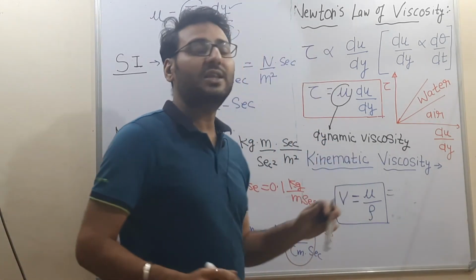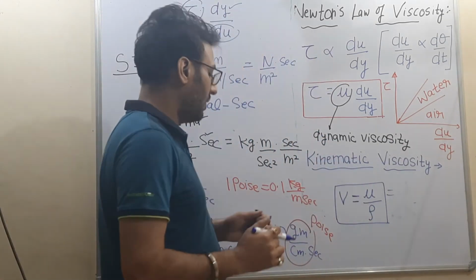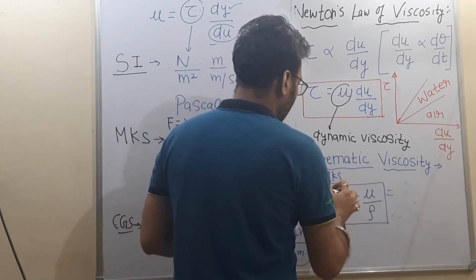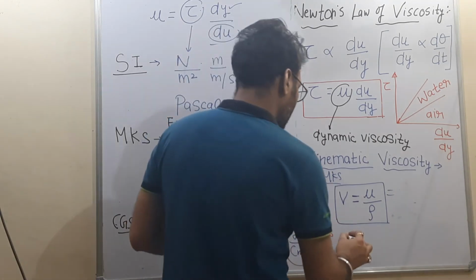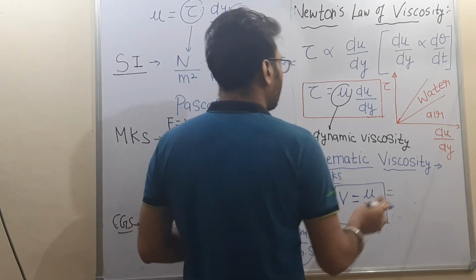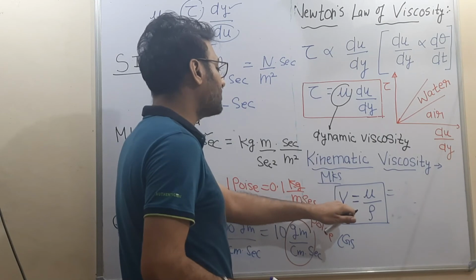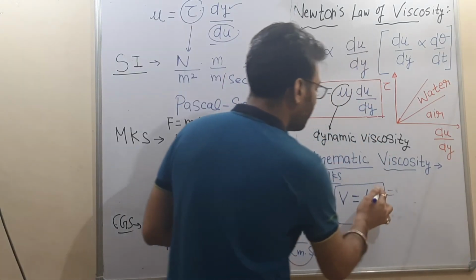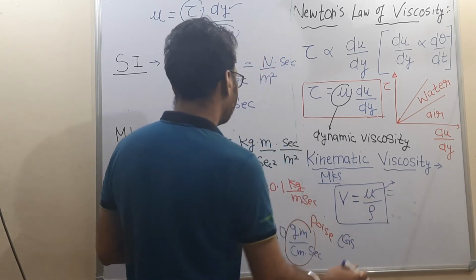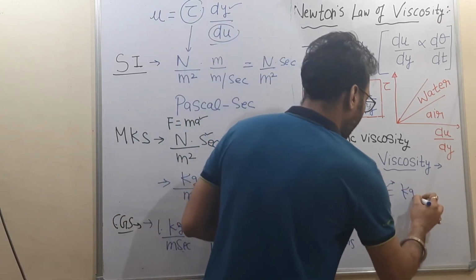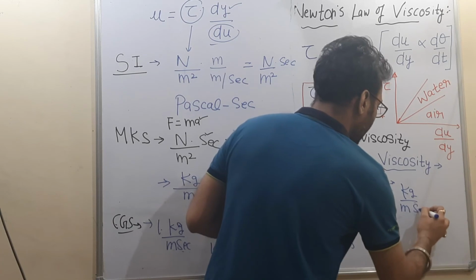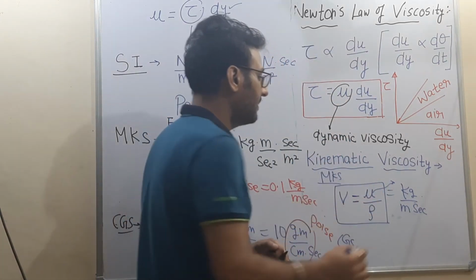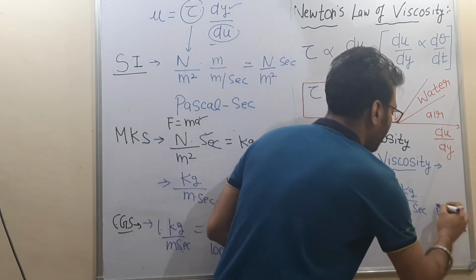So we will consider the unit of kinematic viscosity in two systems, which are MKS and CGS. In MKS unit, as we already know, the unit of dynamic viscosity is kg per meter second, and the unit of rho is kg per meter cube.